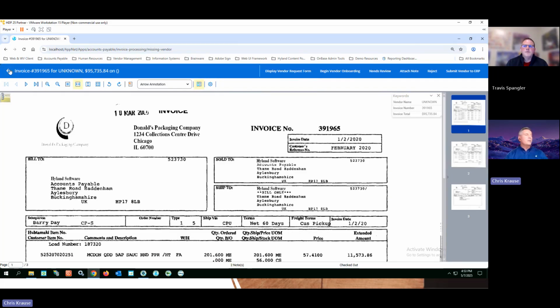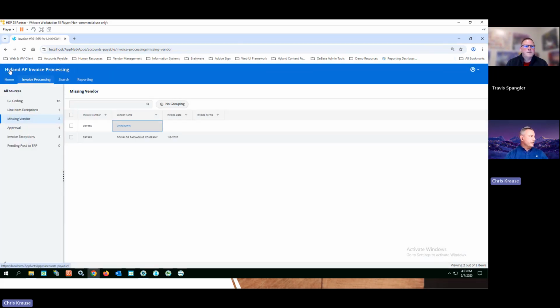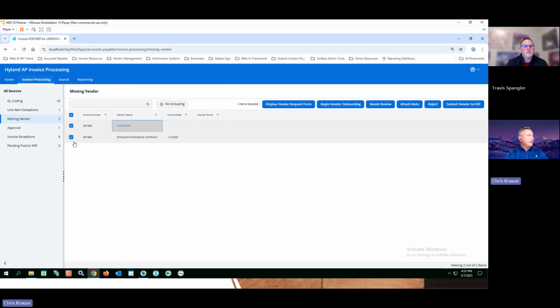So now I'm going to go back just so you can get back to the home screen here for just a minute. A lot of times you say, well, geez, I know all these came from Travis and Abby. I know they're great. I basically just need to approve my 10 invoices. You notice when I started clicking on here, I can take a lot of these same actions directly from my list of items. I don't have to open up each one. And now I can apply a note to all of them, or I could approve all of them or reject all of them directly from this list. So, very, very easy way for me to interact with my different queues that are listed right here.